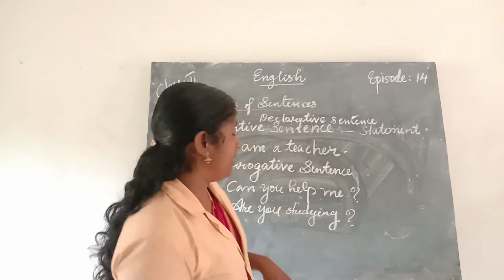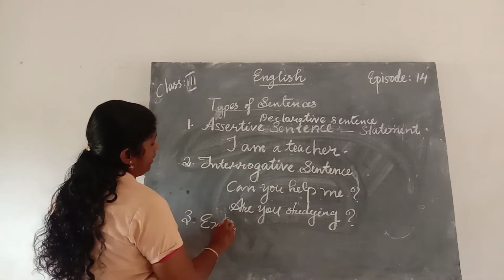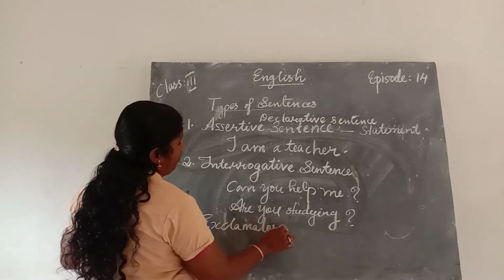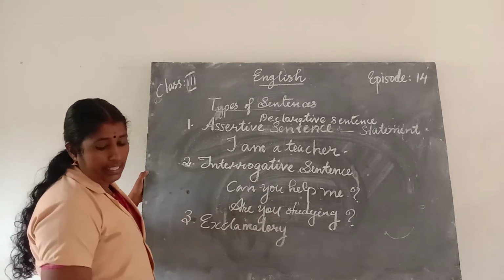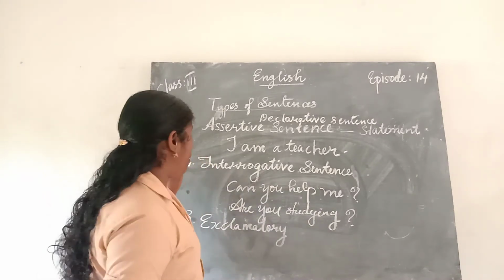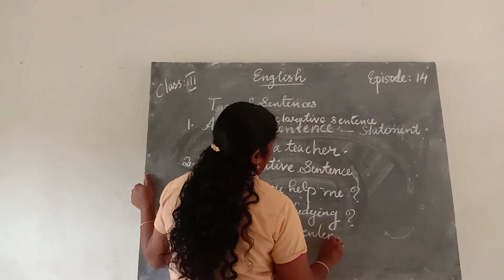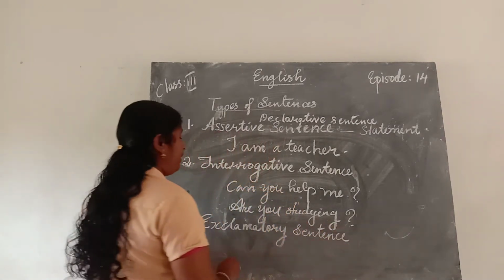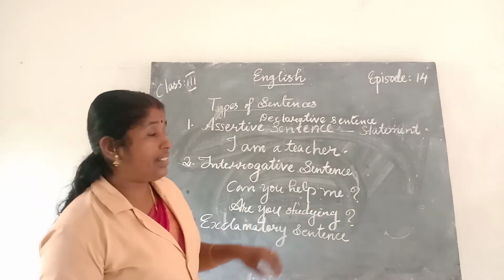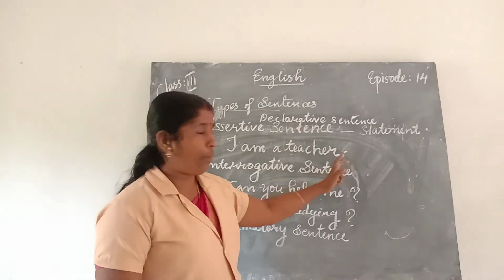Then the third type is the exclamatory sentence. To recap, an assertive sentence is a statement, it declares something, and it ends with a full stop.